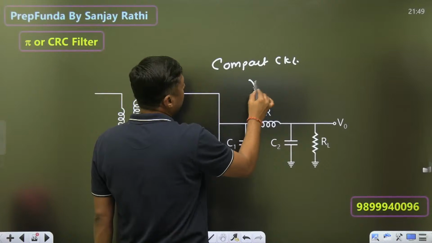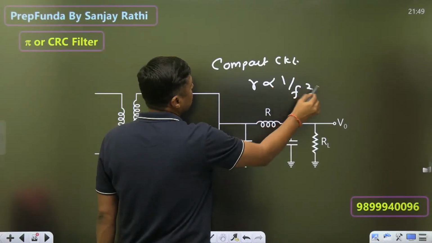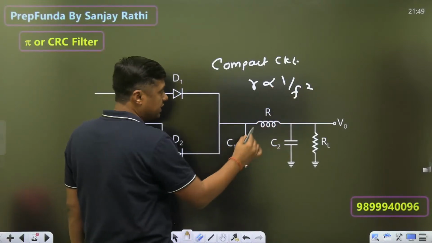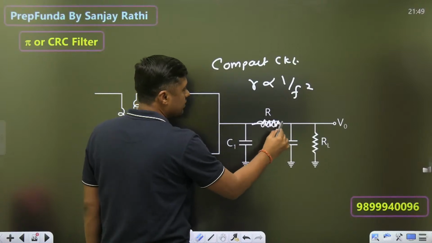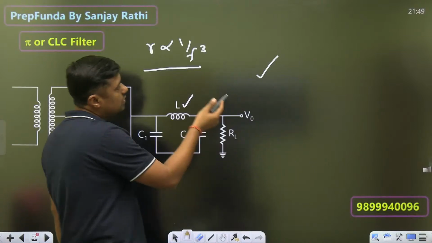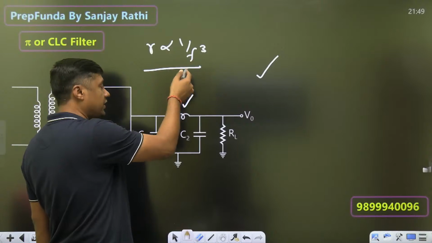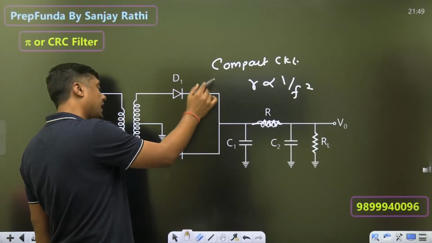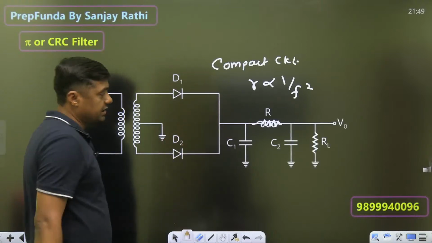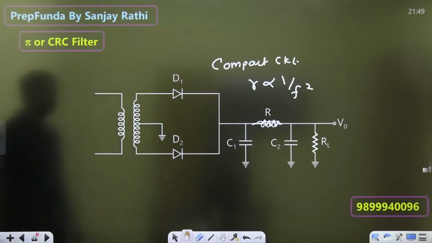And what will be the ripple factor? It is proportional to 1 by F square. Why? Because now there are only two reactive elements. This is the resistor actually, just for compactness. So in the pi filter it is proportional to 1 by F cube, very, very low. Here it is very low, and it becomes a compact circuit. The inductor is replaced.